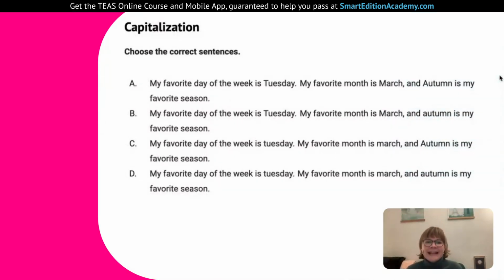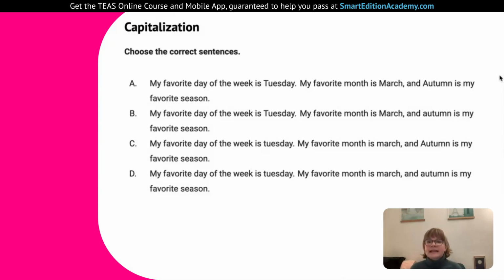So next, we're still on capitalization with the second question. Choose the correct sentences. My favorite day of the week is Tuesday. My favorite month is March, and autumn is my favorite season. So we see a few different options here, and at the top we see Tuesday, March, and autumn are all capitalized. B, we have Tuesday and March are capitalized. Autumn, the season, is not. C, we have 2 lowercase, Tuesday and March, but autumn, the season, is capitalized. And D, we have everything lowercase.